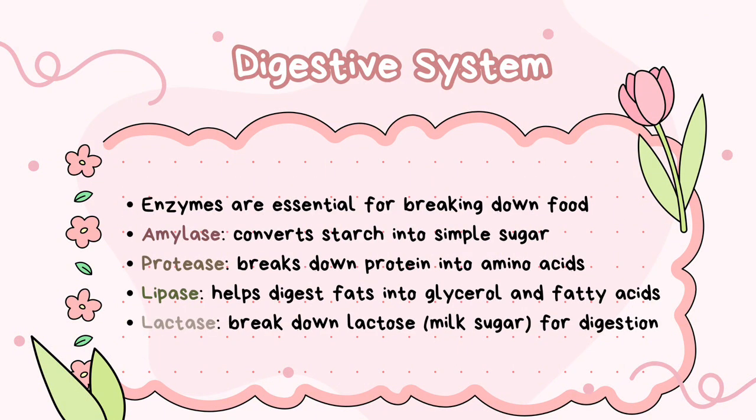Secondly, enzymes are essential in digestive system for breaking down food. For example, amylase, which converts starch into simple sugar, protease breaks down protein into amino acids, lipase, which helps digest fats into glycerol and fatty acids, and finally lactase, which break down lactose, which is a milk sugar, for digestion.